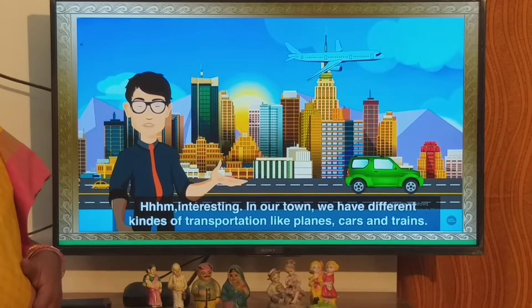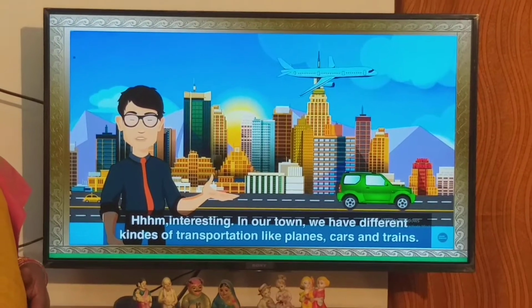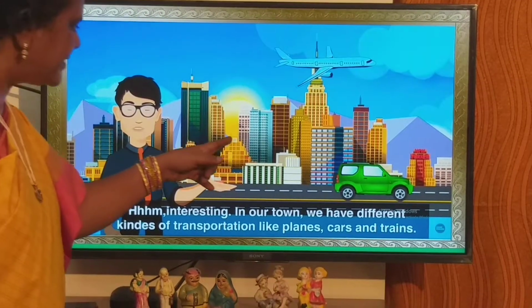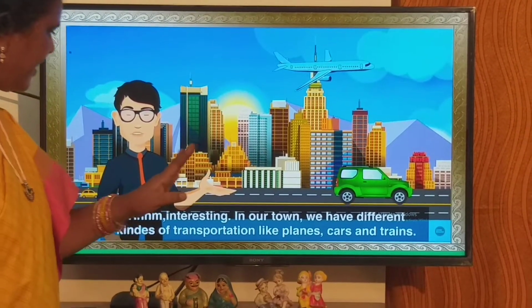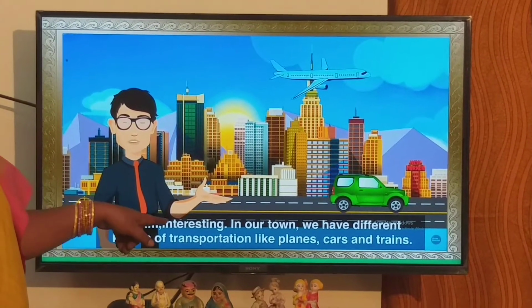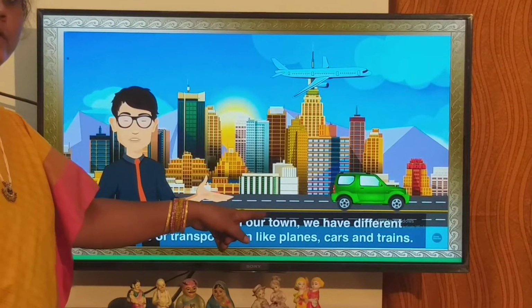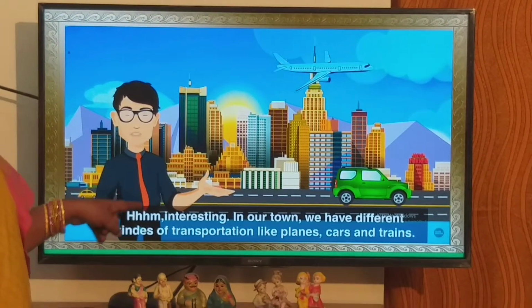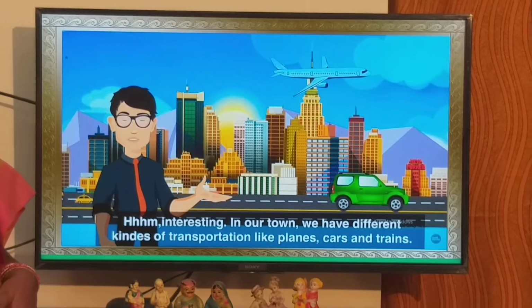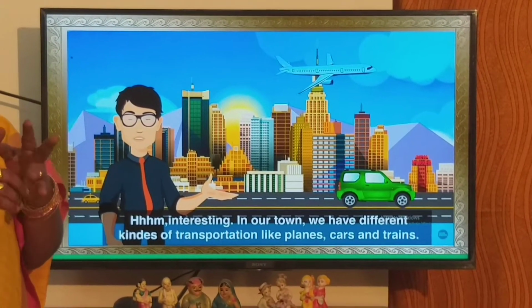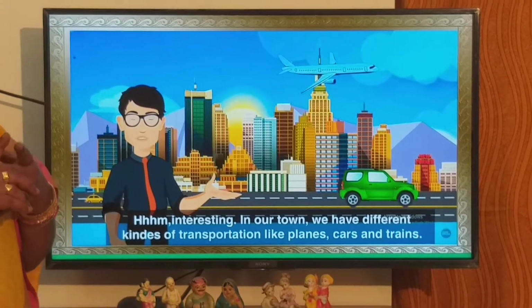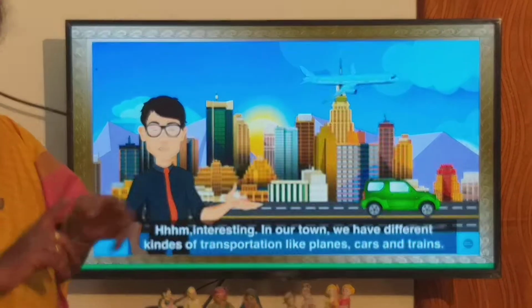Yes, children. Now see what you can see in this slide. There are many multi-storied buildings. We can see an aeroplane. We can see cars. So interesting. In our town, we have different kinds of transportation. In a town, we find different kinds of transportation like lorries, cars, motorcycles, buses and trains.